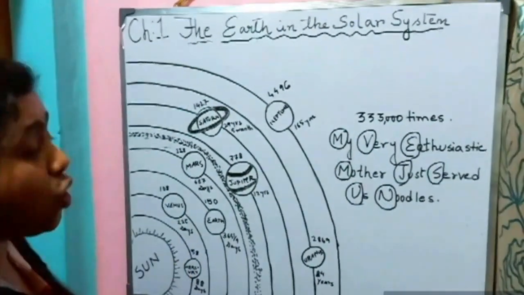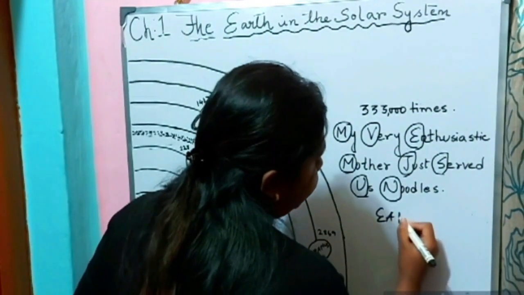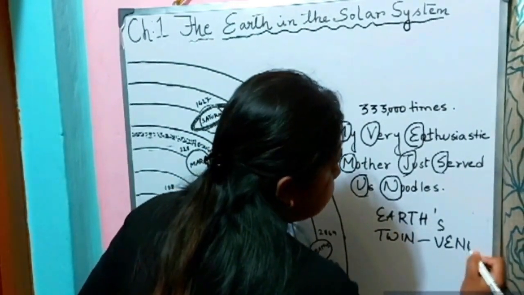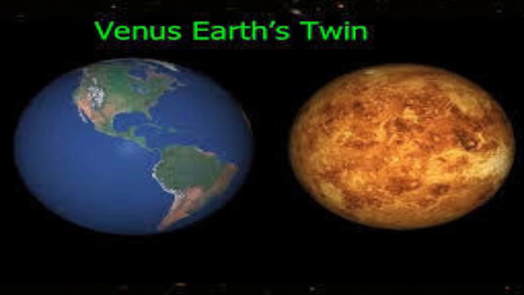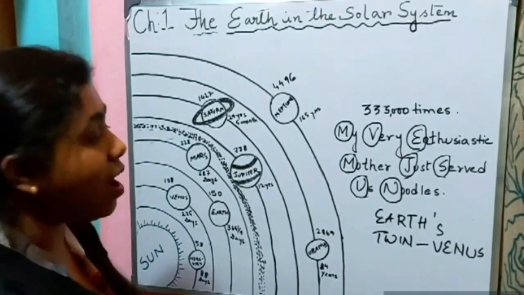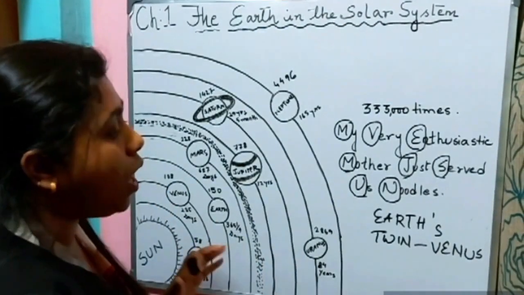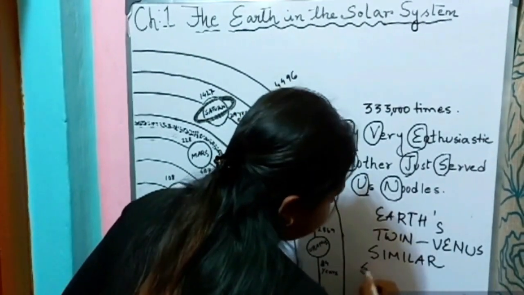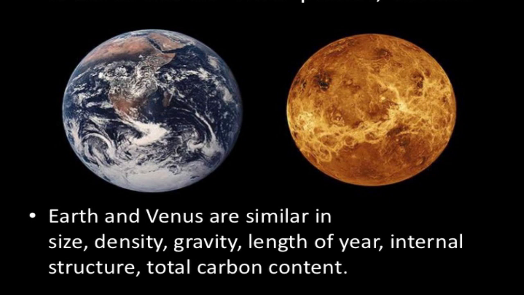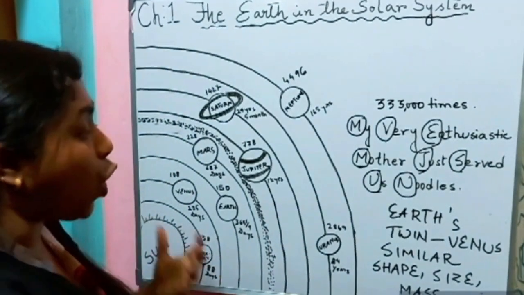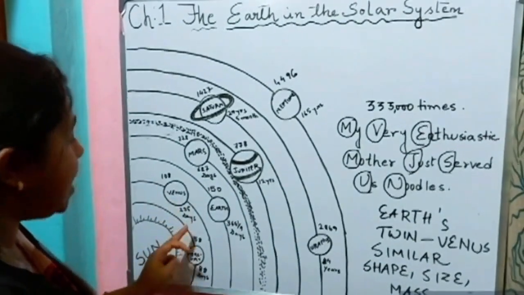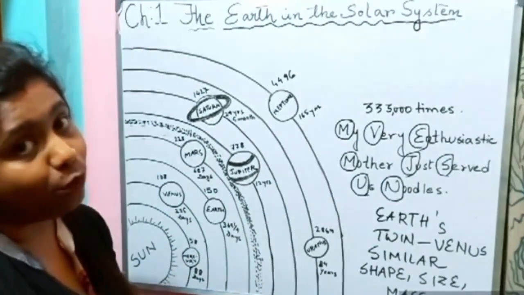Now let us go ahead with the second planet. We can call this planet also the Earth's twin. That is Venus. It is only 108 million kilometers away from the sun. Why is it called Earth's twin? Because it is very similar in shape, size and mass to the Earth. So we can call Venus the Earth's twin. It takes 225 days to complete a revolution around the sun.